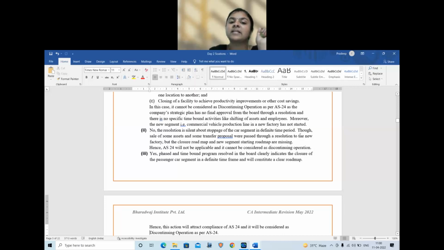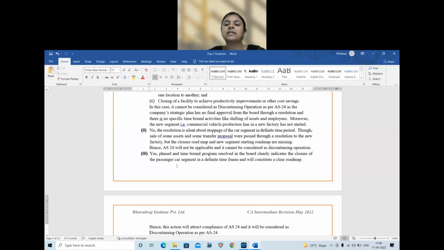Though some assets and some of the transfer proposals are passed through a resolution to a new factory, there is no roadmap for closure and starting of a new factory. Whereas in the third case, yes, it is a phased and time bound program that is resolved for indicating the closure of the passenger segment and conversion to the commercial vehicle segment. So it will be covered under discontinuing operations, right?